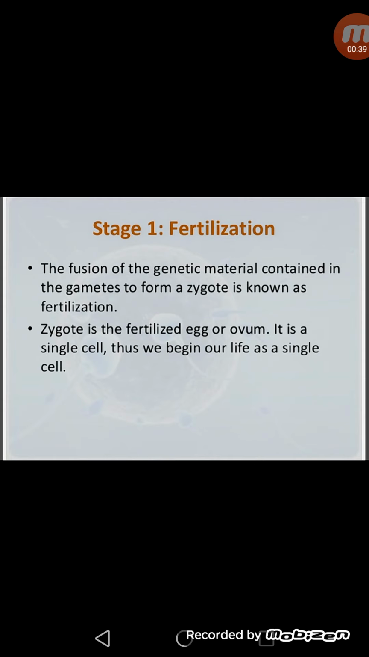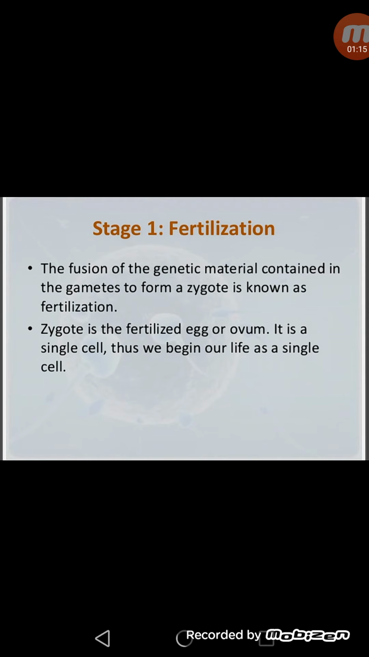When the sperm and egg come in contact, they fuse together to make a single cell structure called a zygote. In other words, the fertilized egg is called a zygote. This process of fusion of male and female gametes is called fertilization. So the first stage of sexual reproduction is fertilization, in which sperm and egg fuse together to make a structure called a zygote.